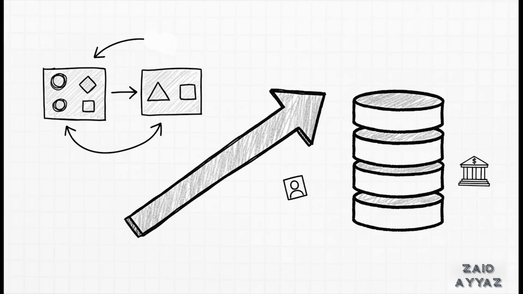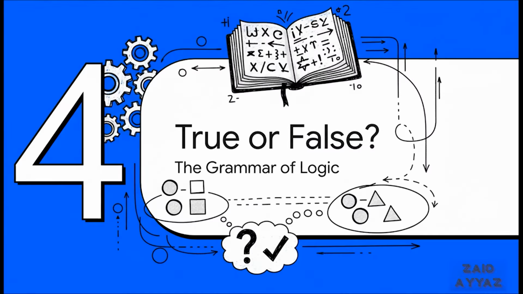And here's the amazing part. This simple idea, just creating relationships between items in different sets, that is the conceptual engine behind every single modern database on the planet. Your social media profile, your bank records, all of it. It's all just sets and relations working at a massive, massive scale. So we've built our atoms using sets, and we've connected them into structures with relations. Great. Now we need a grammar.